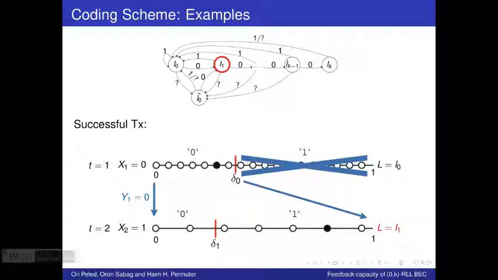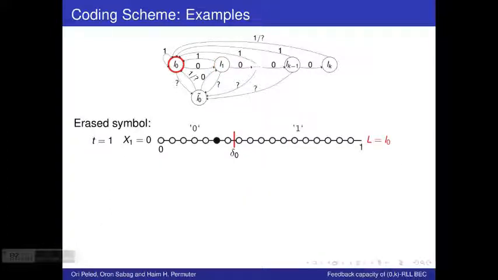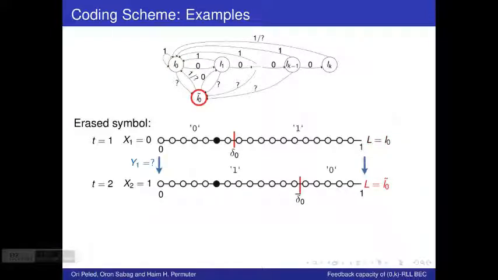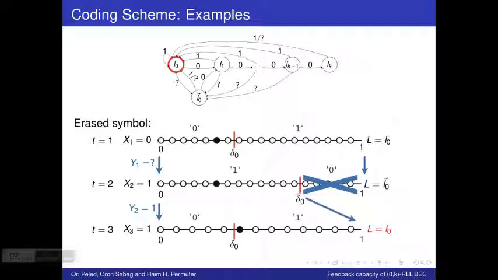Another example is of an erasure symbol. Let's start again at the beginning in L0, and we want to transmit the black dot, and the first channel output is an erasure. We now transition to labeling L tilde of 0, and the same black dotted message now lies within the subinterval denoted 1. So the next channel input x2 will be equal to 1. If that symbol arrives without an erasure at the output, then we transition back to labeling L0, and since the black dotted message now lies to the right of the parameter delta 0, we will transmit x3 equals 1 and continue the transmission process.